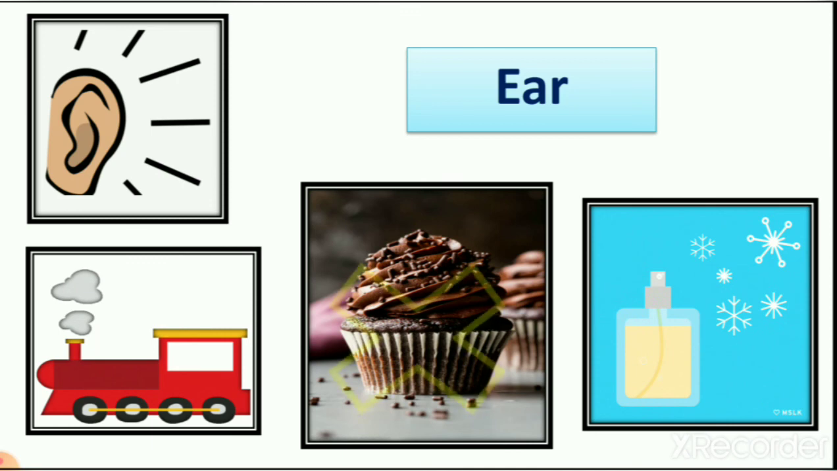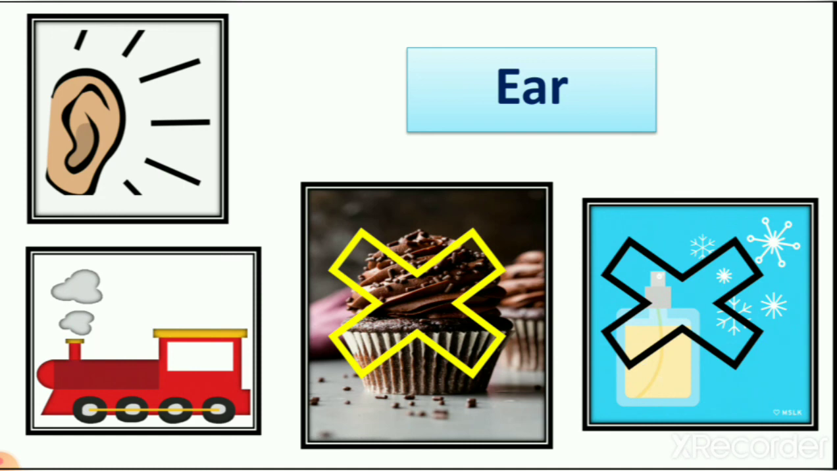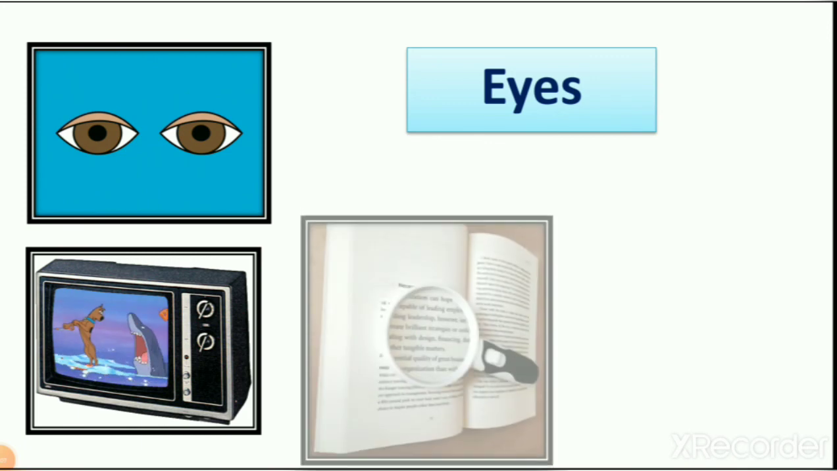Let's see here. Cupcake and scent. So when you want to hear the sound of the train, you need your ear. It means two pictures are odd here, right? Now let's see the next one. It is our eyes. Now eyes help us to see things, right? So let's see which pictures we have here. We have a picture of TV.